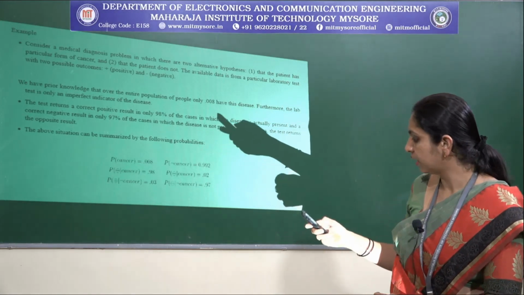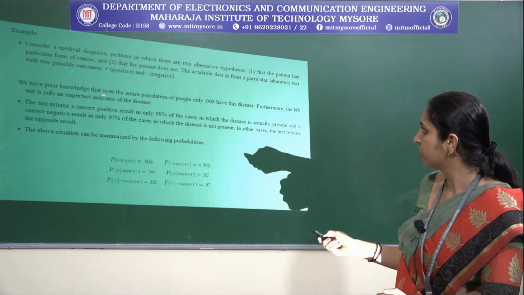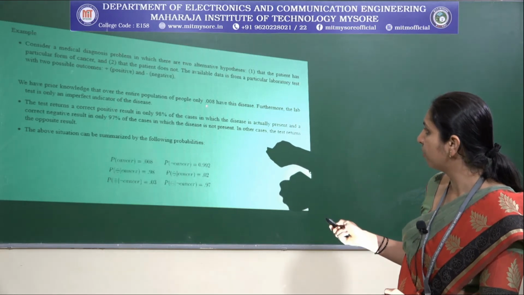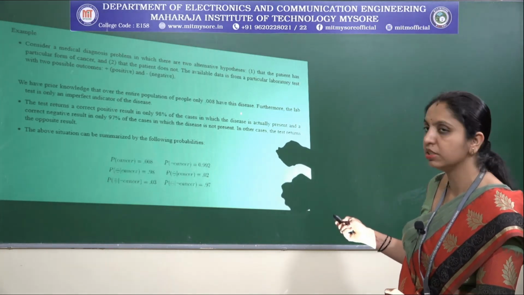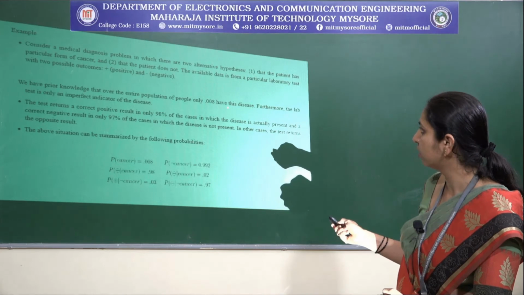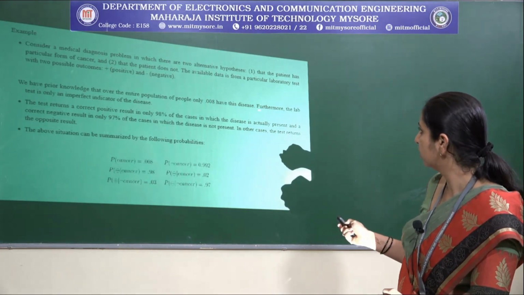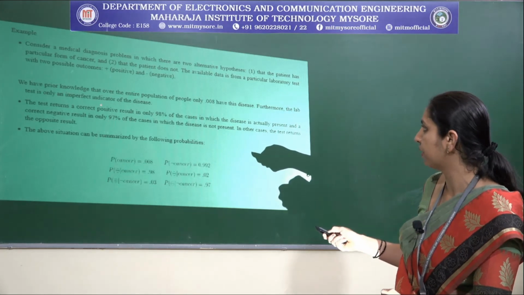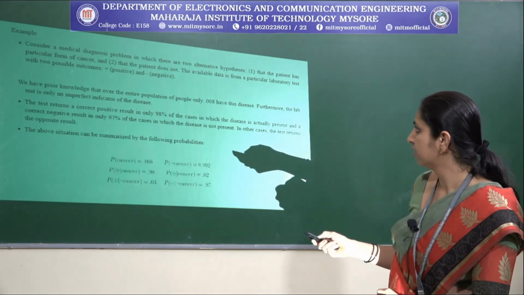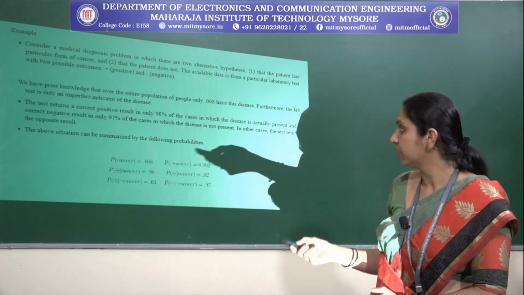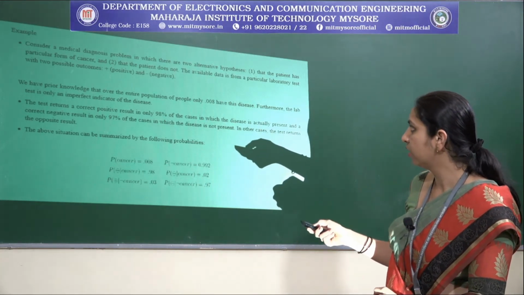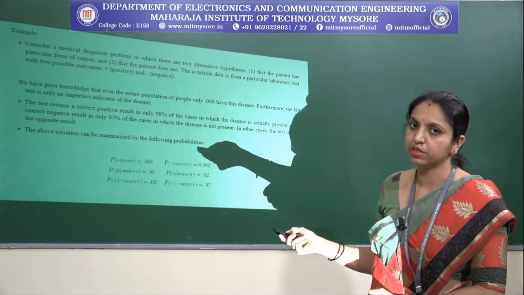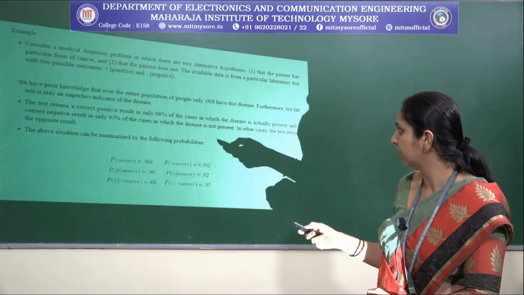Furthermore, the lab test is only an imperfect indicator of the disease. This is another condition.